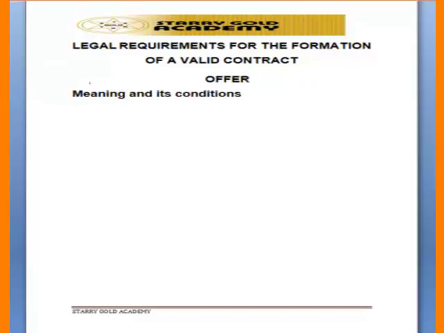Now for a contract to be valid, we have what we call legal requirement that must be fulfilled. Number one requirement is offer.